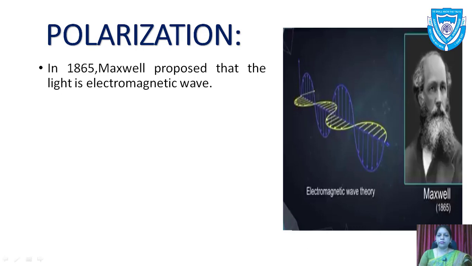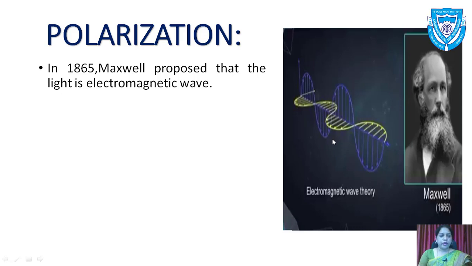that the electric vectors are in the y direction and the magnetic field is in the z direction and the wave is propagated in the x direction. So the electric field vectors and magnetic field vectors are mutually perpendicular to each other and they are perpendicular to the direction of propagation of light.